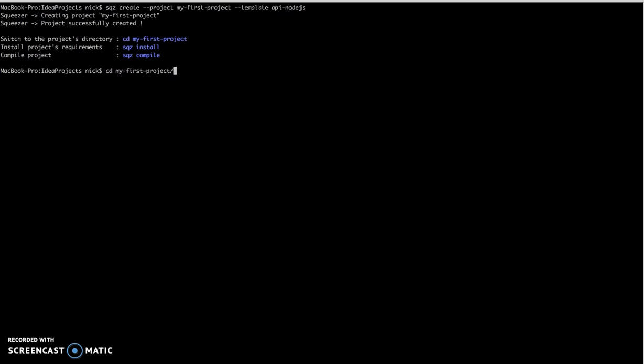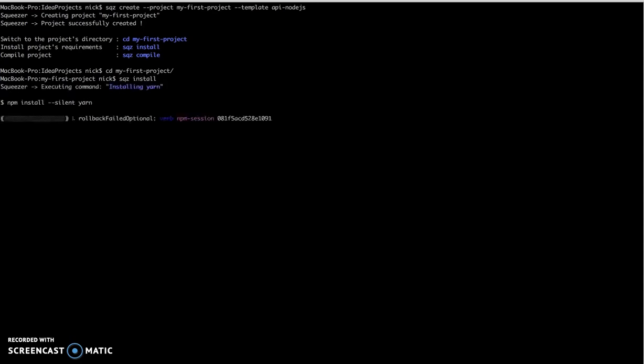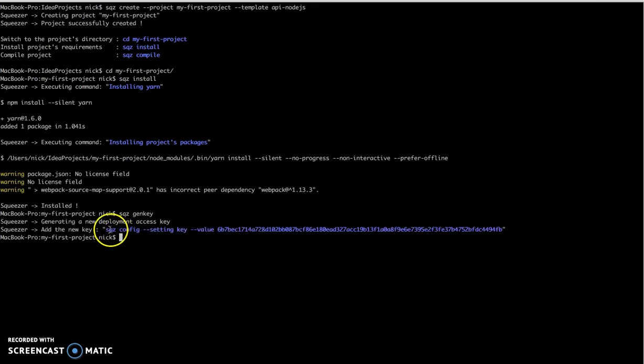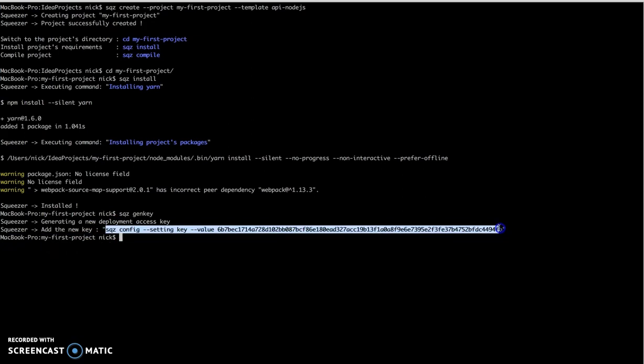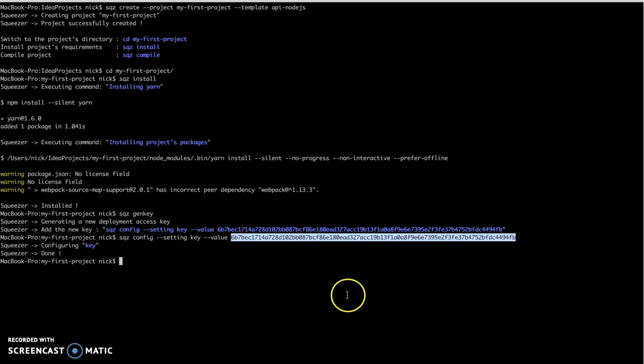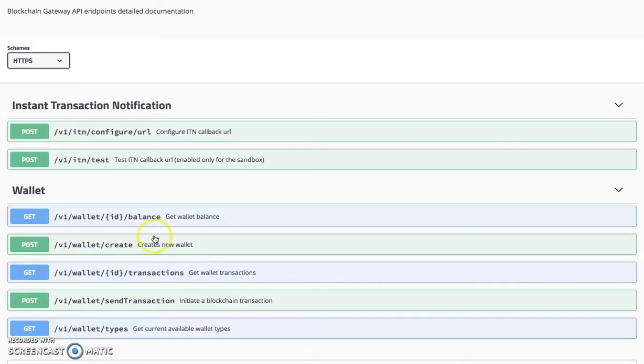Let's switch to the project directory. Install the packages. And let's generate a new access key. So this is the access key that we will use on the blockchain connector